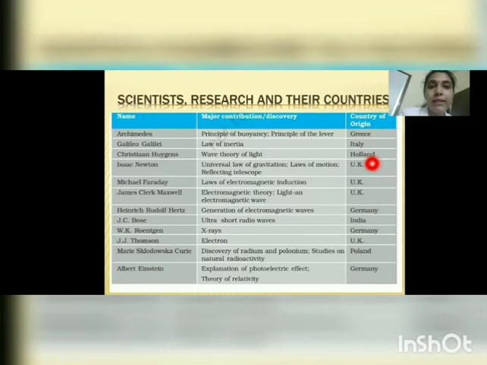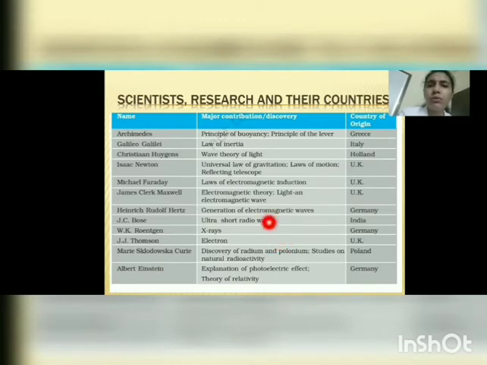He is from Holland. And Isaac Newton, universal law of gravitation, laws of motion, reflecting telescope. You will study about reflecting telescope in your +2 physics. He is from UK. Michael Faraday, laws of electromagnetic induction. He is from UK. James Clerk Maxwell, electromagnetic theory, he is from UK. So similarly, lots of scientists are here. Einstein is from Germany, and he put forward the photoelectric effect and theory of relativity. So you will study about this photoelectric effect in your +2 course.